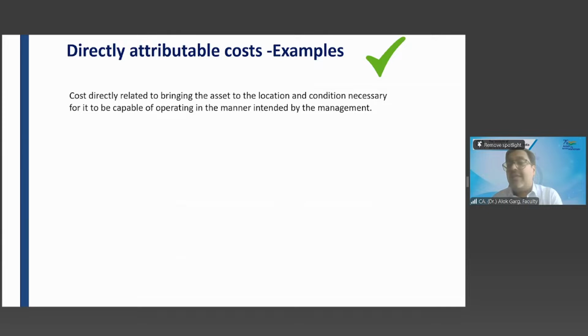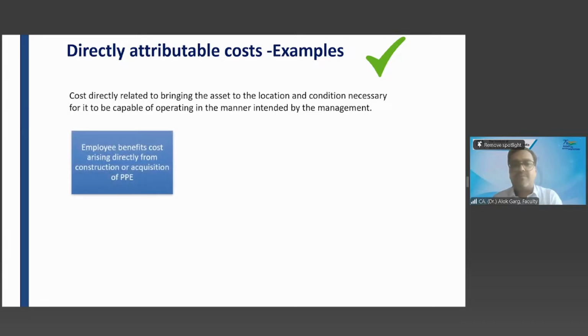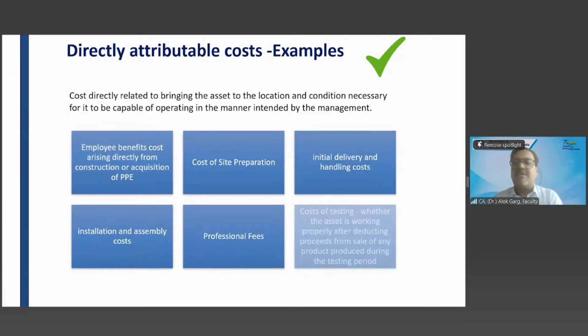Then what is the directly attributable cost? As I told you, the directly attributable costs are those costs that, if the asset would not have been there, the cost would not have been there. And it is the cost related to bringing the asset to the location and condition necessary for it to be capable of operating in the manner intended by the management. It is a cost for bringing the asset to the location and condition for the purpose of available for use. Right? So these are the examples which are given.